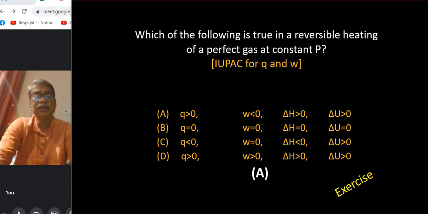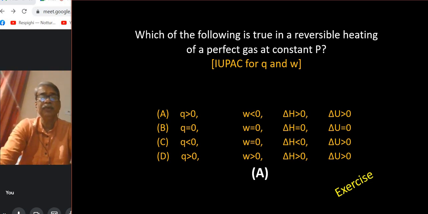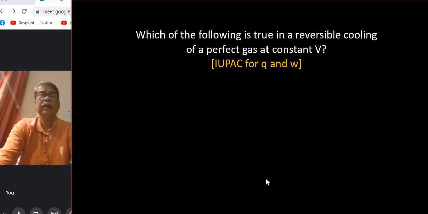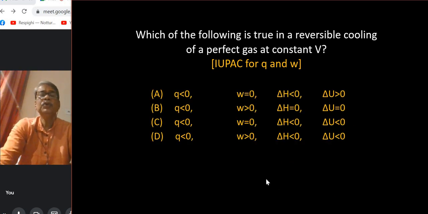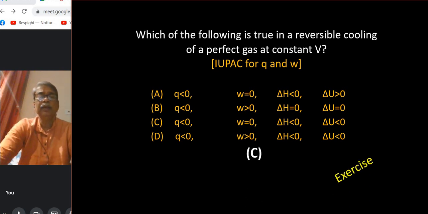If you're really interested in solving this kind of problems, you have to bear with me. You have to pause at certain instances of the video, note the question and try to find the answers. That would be good if you interact in a group, a group of students or a group of friends. The next question, which of the following is true in a reversible cooling of a perfect gas at constant volume? So it was heating and this time it is cooling. So with a similar line of thinking, you could find the answer to be C.